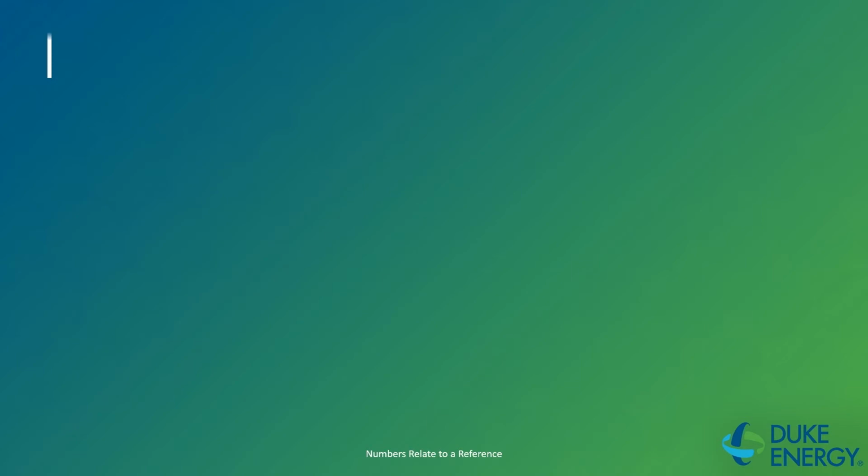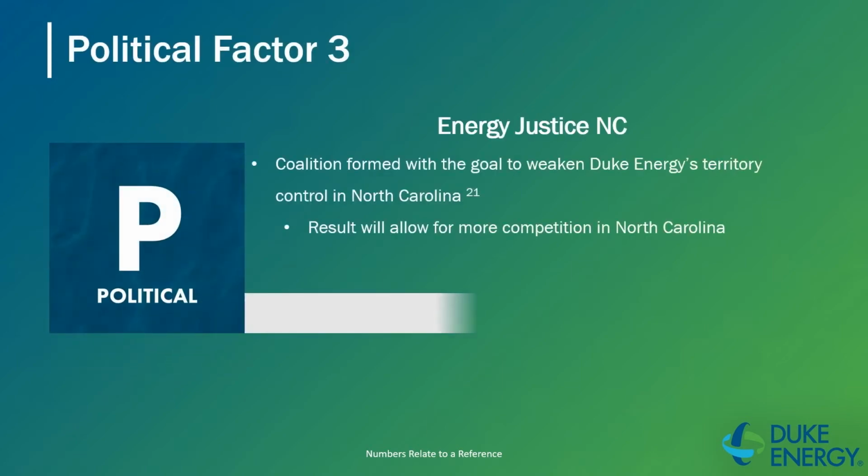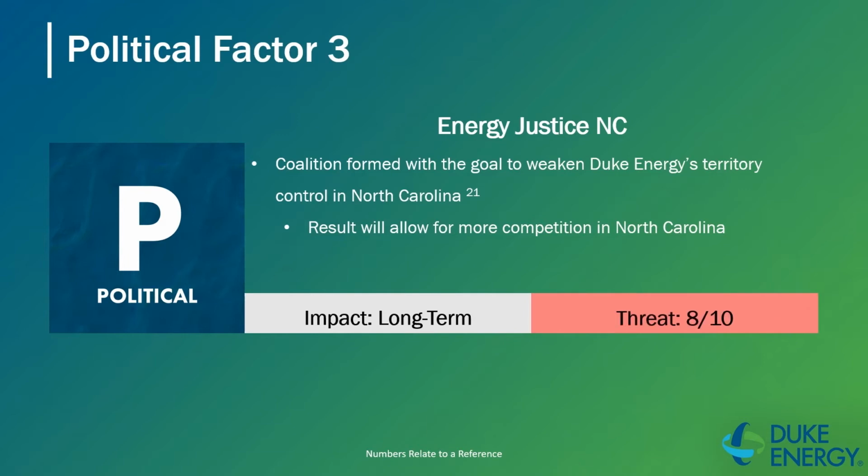Final political factor being looked at is Energy Justice North Carolina. This is a coalition formed with the goal to weaken Duke Energy's territory control in North Carolina. As of now, 90% of North Carolina's population uses Duke Energy. This coalition plans to have more competition in North Carolina for electricity options. If this coalition succeeds, Duke Energy can slowly see their customers switching providers over time, and this is a huge threat, being ranked in at 8 out of 10.